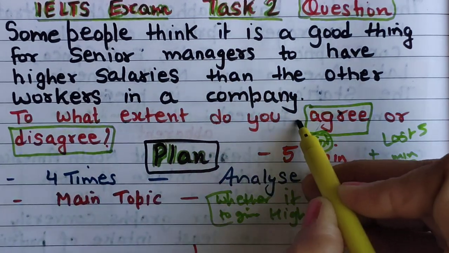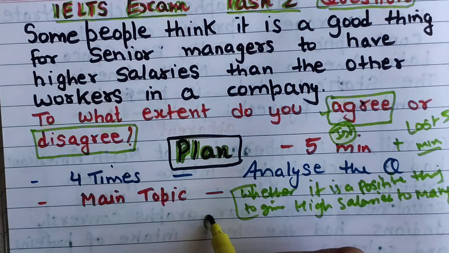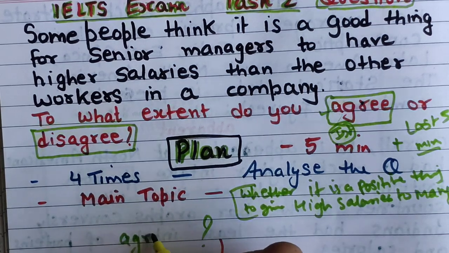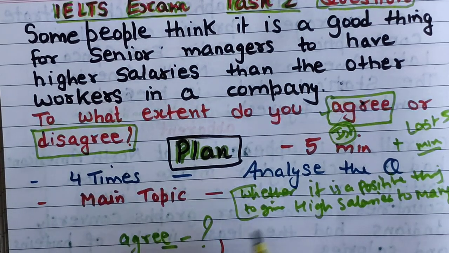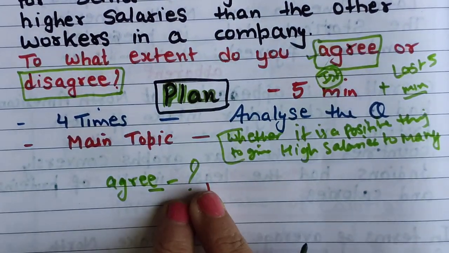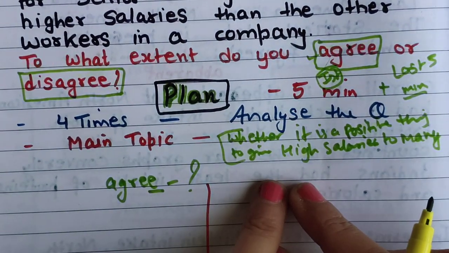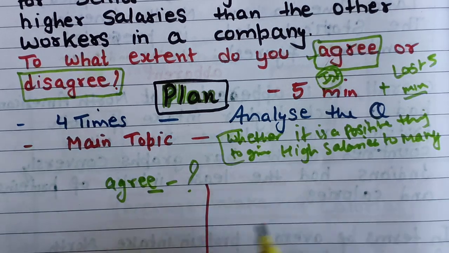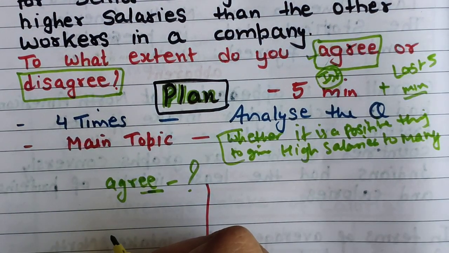So I will agree with that. Okay, so I agree, but we are just brainstorming our ideas on why I agree and why I disagree. So I will go with that. Why do I agree? Just think about the guidelines. If there were no senior managers, what would happen?